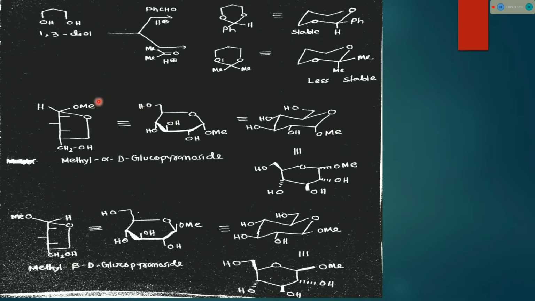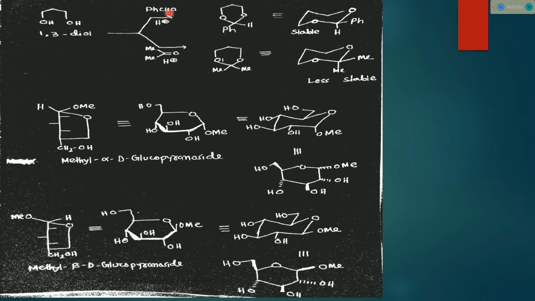So we all know that this is a 1,3-diol. To block a 1,3-diol, we usually use benzaldehyde, and to block a 1,2-diol, we use acetone. So this is the reason why for a 1,3-diol we use benzaldehyde and not acetone.